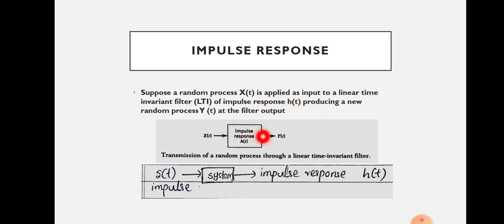It will produce an output that is a random process y of t. So we give an input x of t, which is a random process, and the output is y of t, which is a random process, determined by the impulse response h of t of that linear time invariant filter.